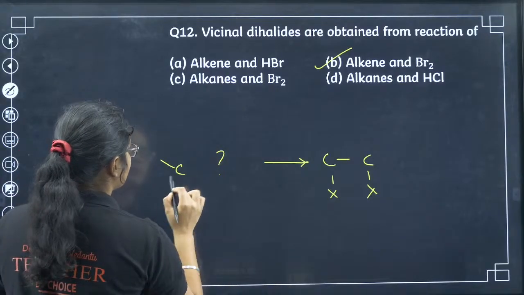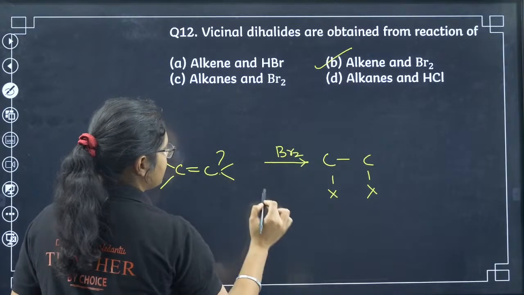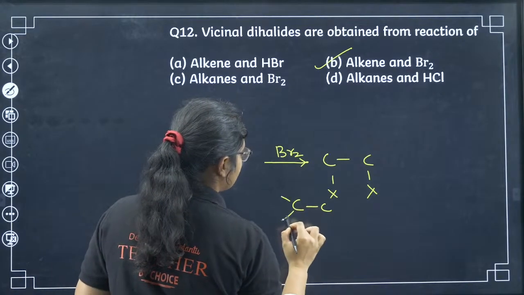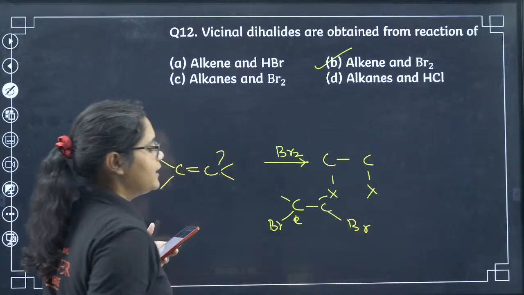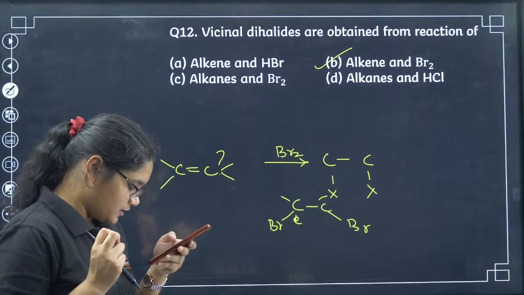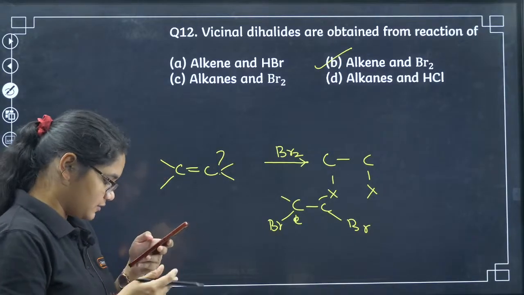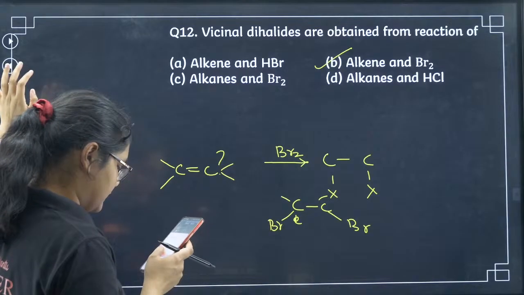Alkene with Br2. See, if you use alkene with Br2, what will happen? This bond will break and you will get Br and Br here. So that is your option number B. Yes, Nishal, Avishkar, Nagaraj, Nikita, all of you have given correct answers. Siri, it is not A, again it is B here.